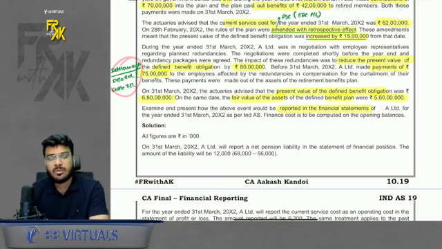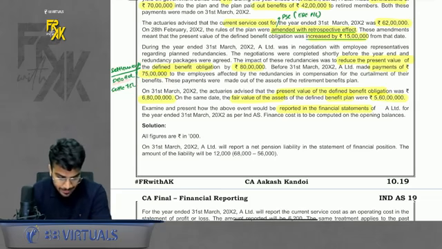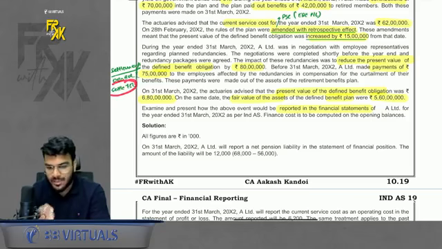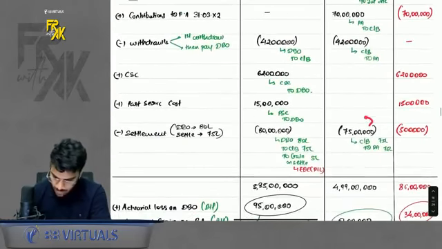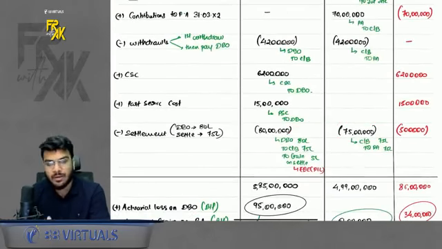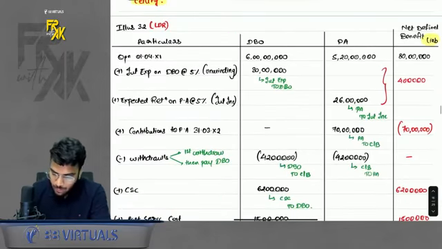Here it is. So the next paragraph talks about settlement. Settlement of DBO of 80 lakhs. They were settled for 75 lakhs only. So when I settle for 75 lakhs, how much money will I withdraw? I will withdraw only 75 lakhs. So I withdrew 75 lakhs. Okay, and then I made a payment of 80 lakhs. So my DBO will go down by 80 lakhs. Remember. Acha, net column is also very important. I will discuss it for this question as well.